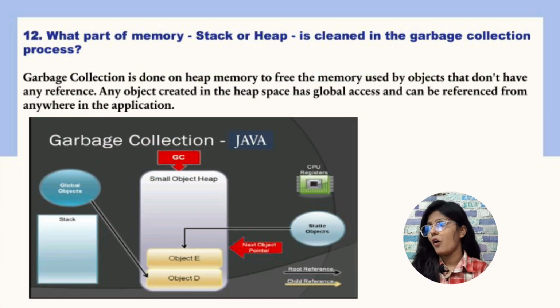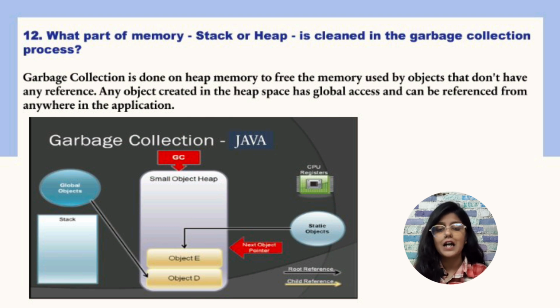The next question is, what part of memory, stack or heap, is cleaned in the garbage collection process? We can see here, in Java, garbage collection automatically manages memory by removing unused objects from the heap memory. The heap is where objects are stored during program execution. When an object is no longer referenced by any variable, it becomes eligible for garbage collection. Java considers it unnecessary and clears it to free up the memory. The JVM's garbage collector continuously checks for such objects and removes them, helping prevent memory leaks and improving performance.